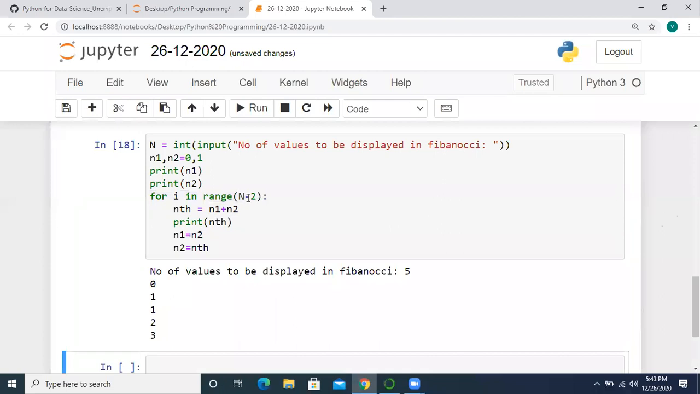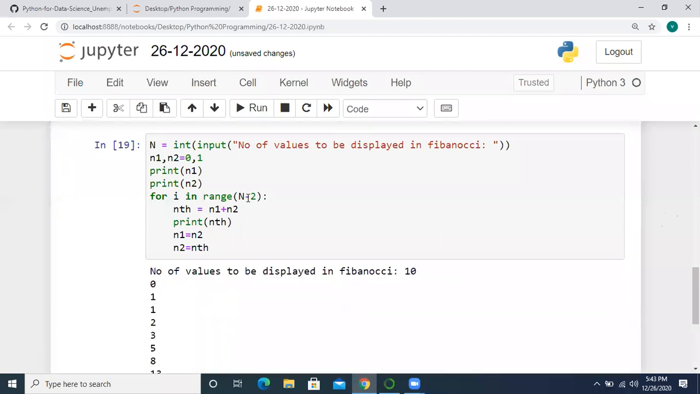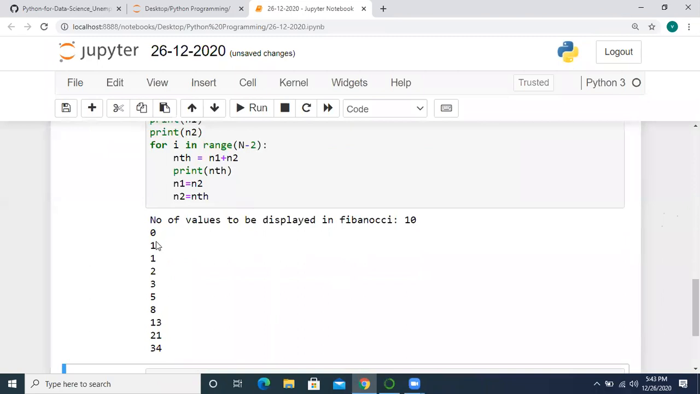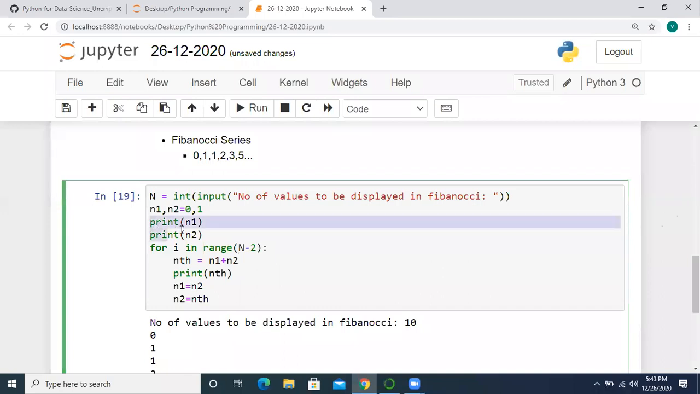So if you give here 10, or 12, you will get 0, 1, 2, 3, 4, 5, 6, 7, 8, 9, and 10. Yes, 10 values we got. Correct. This is the correct program. Because we given here n minus 2, we already printed here two numbers. That's why we decremented the n value by 2 in the range. Yes, print statements, you can also give in a single line, no problem.